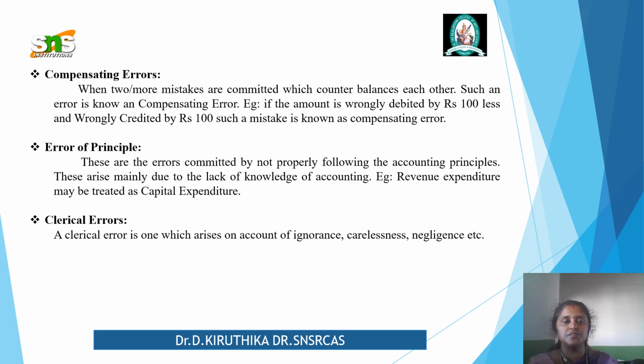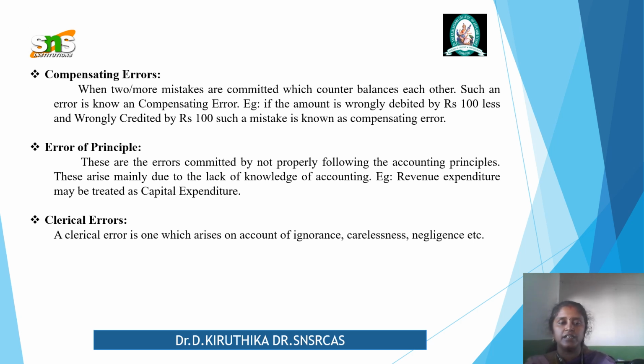Then error of principle. These are errors committed by not properly following the accounting principles. They arise due to the lack of knowledge of the accountant. For example, a revenue expenditure may be treated as a capital expenditure. That's why professionals should have a clear knowledge of the principles and procedures to be followed while recording the transactions of the organization.